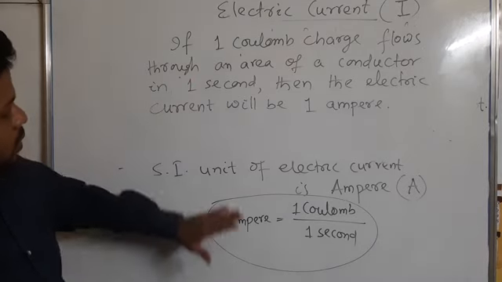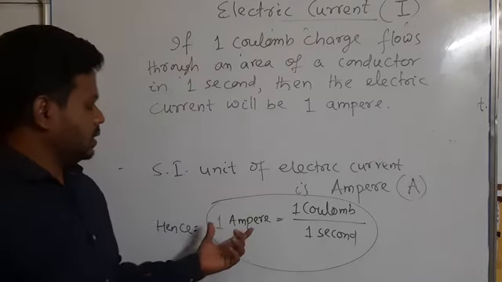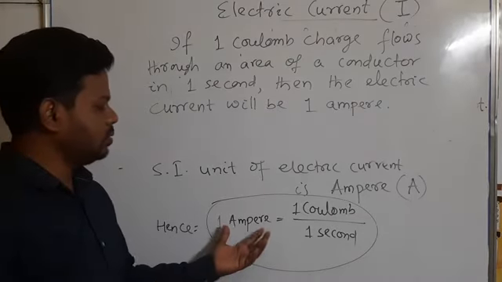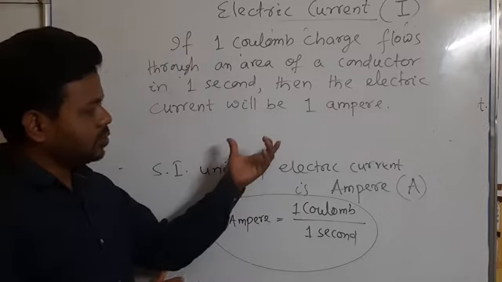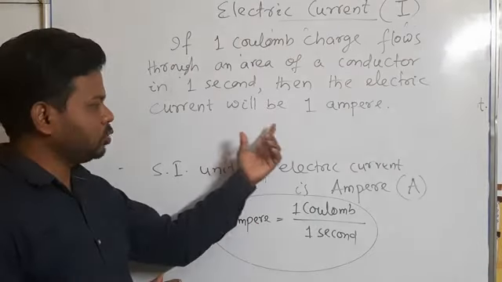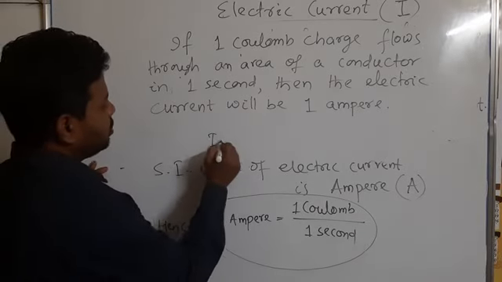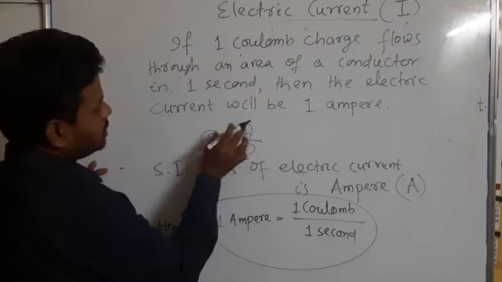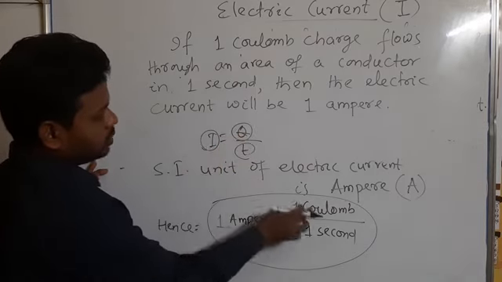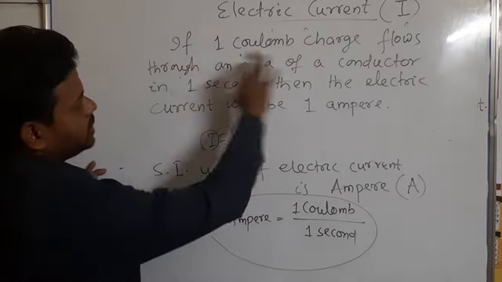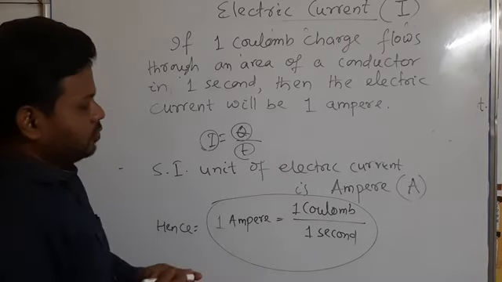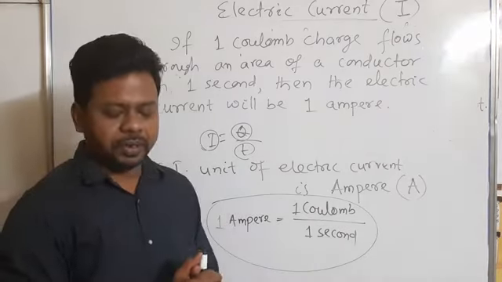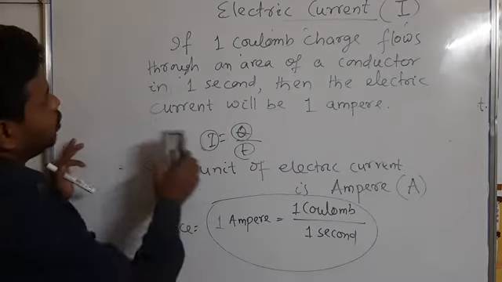So if you have to define any SI unit, like 1 ampere, first of all you have to find the formula, I equal to Q by T, then you have to put the SI unit of all these I, Q and T, that is 1 ampere equal to 1 coulomb by 1 second, and then you make the sentence: if 1 coulomb charge flows through the area of a conductor in 1 second, then the electric current will be 1 ampere. This is the definition of 1 ampere.